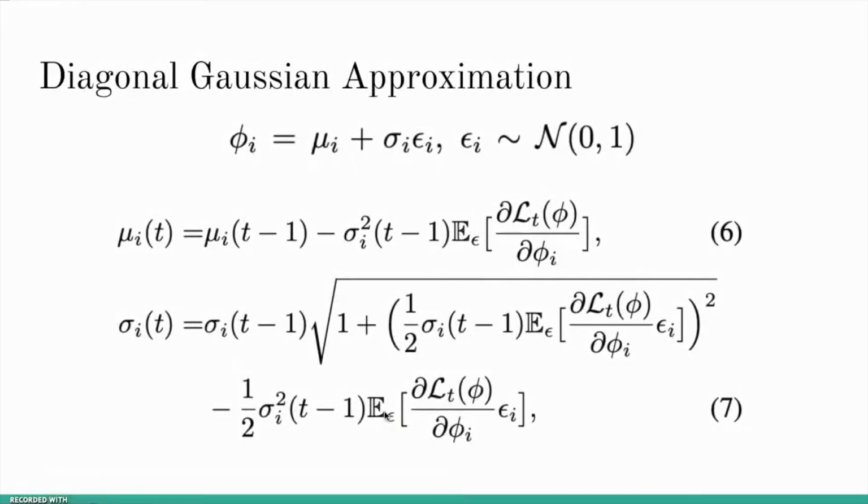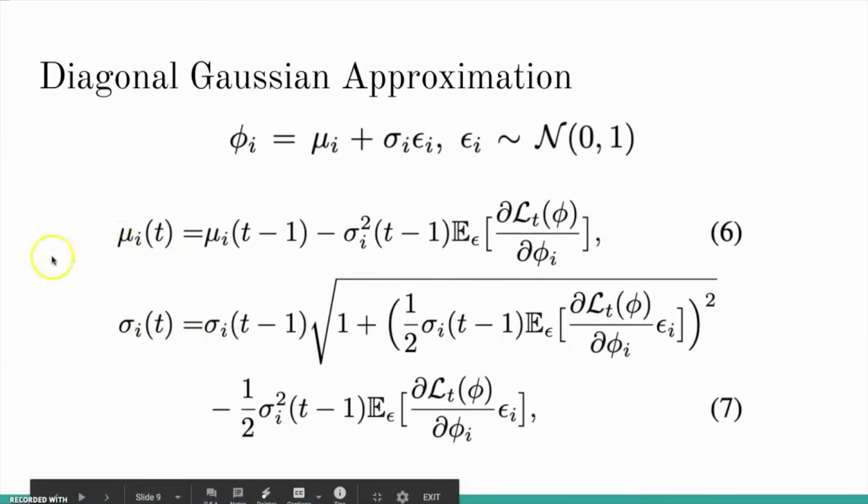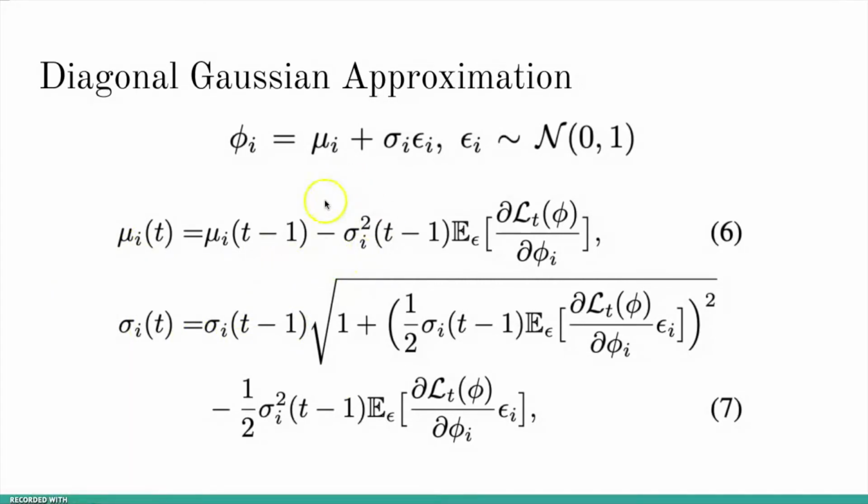If we choose a diagonal Gaussian distribution as the posterior, then we can obtain a closed-form update rule for the mean and variance of the Gaussian. And here we can see that the update rule for the mean can use the variance as the learning rate. The intuition behind this is that the more certain we are about the parameter, the less we want to change